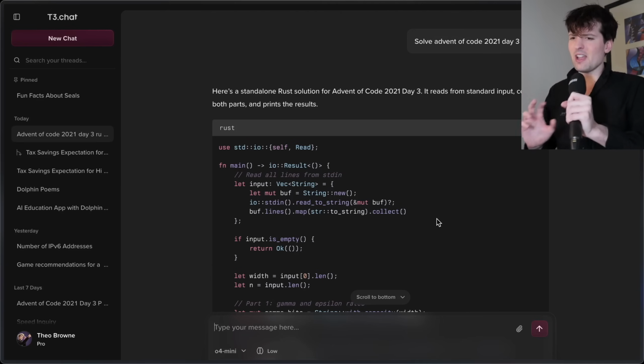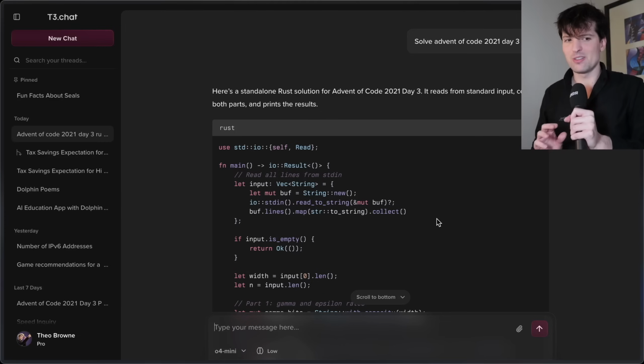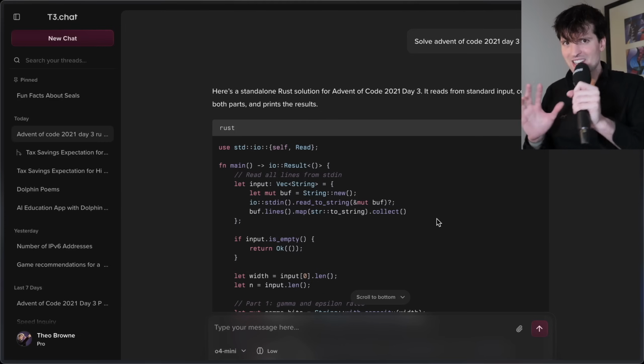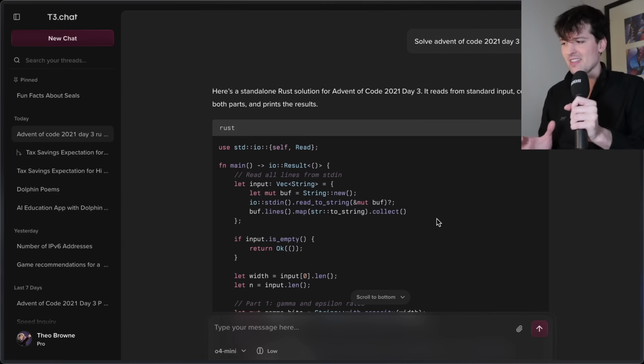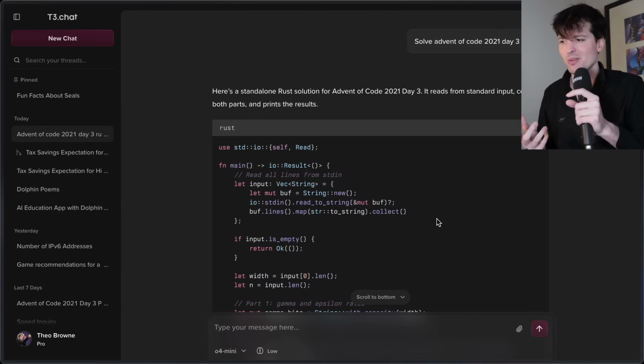O3 still kind of feels like O1 in the problems that I have with it, where it's super slow, really verbose, and probably good at solving super complex problems, but I am still not using AI for deep, complex things. Even when I'm doing an Advent of Code challenge that's a little too far for what normally AI can do, I'll break it down into small parts and have it double check my work, but I'm not going to try and one-shot a complex problem with it.